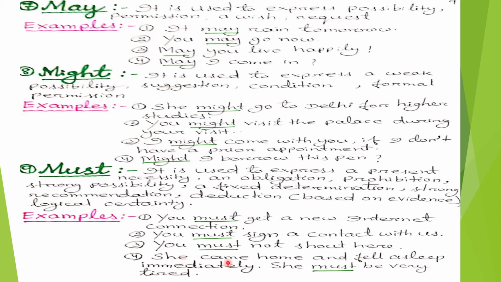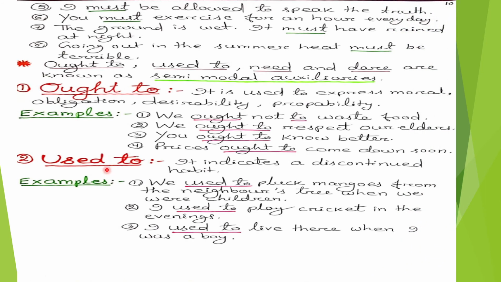Fourth example, she came home and fell asleep immediately. She must be very tired. In this sentence, must is used to express a strong possibility. Look at the examples. Number 5, I must be allowed to speak the truth. In this sentence, must is used to express a fixed determination.